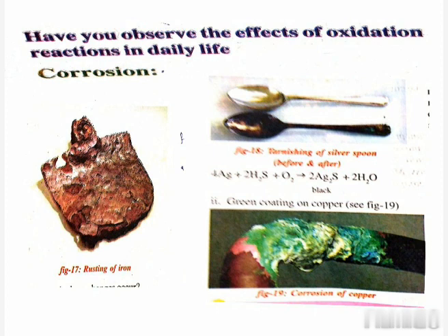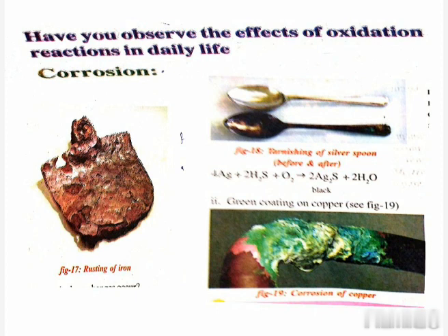Alloying is also a very good method of improving the properties of metals. Generally, the pure form of iron is very soft and stretches easily when hot. But when iron is mixed with carbon, nickel, and chromium, we get an alloy that is stainless steel. That stainless steel is hard and does not rust.